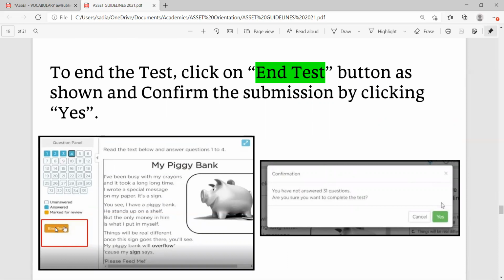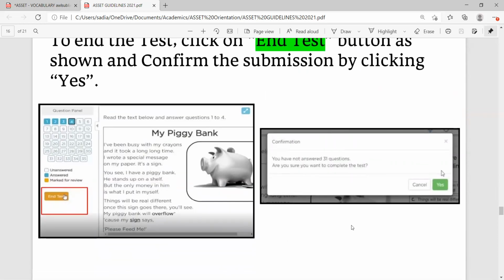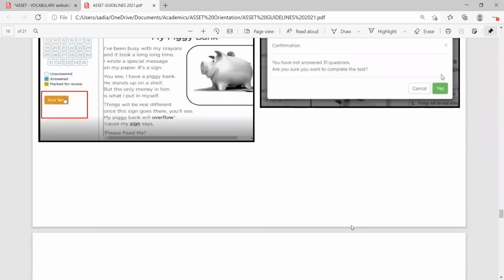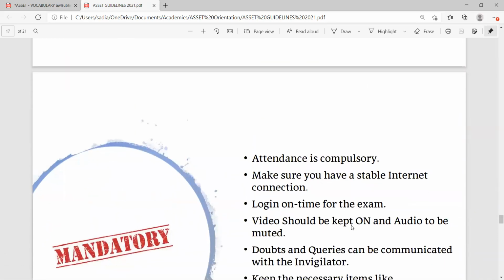This is End Test. When you click on End Test, it will show the confirmation that you have not answered 31 questions. Are you sure you want to complete the test? Yes. It will show that you have answered 31 questions out of 31 questions. Are you sure you want to complete the test? Yes. And if you are not sure, you can cancel and go back to the test. Once you have submitted, nothing can be done.